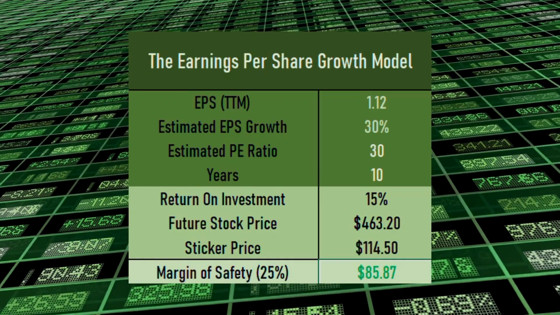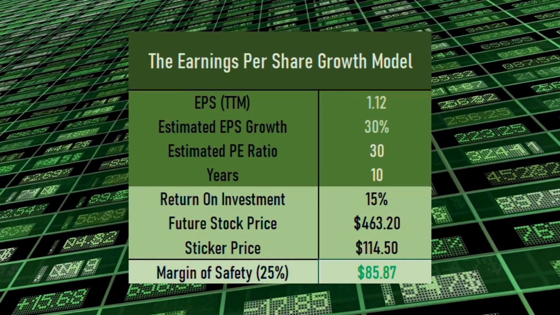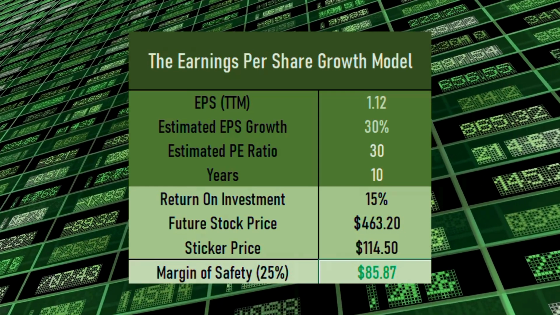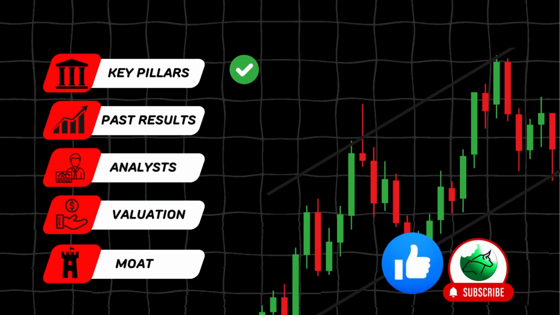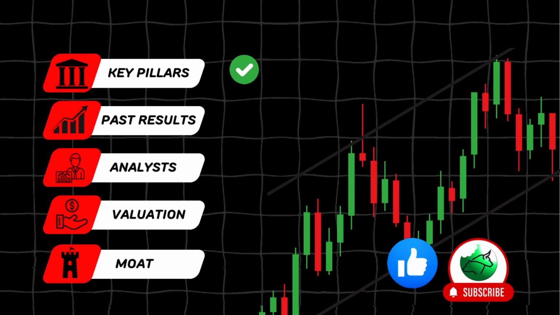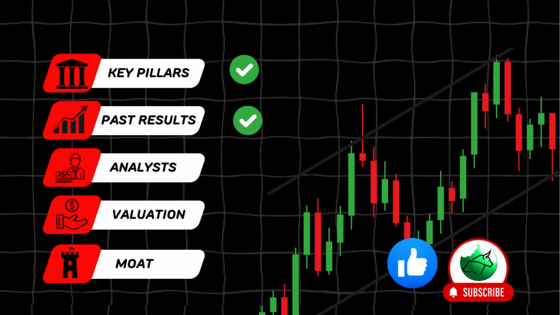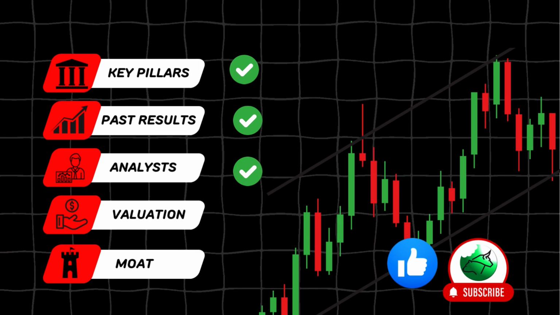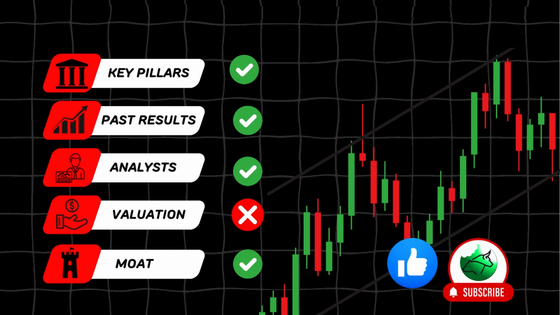It all depends on your personal view and outlook for the company, as well as the return on the investment you would like to see. When reviewing the key pillars, AMD scored 7 out of 12, earning a check. Over the last 5 years, their stock price has shown upward momentum, scoring another check. Analysts are predicting growth of 14% to 54%, scoring a check. The current price is above the buy price, scoring a cross. According to Morningstar, AMD has a narrow moat, earning a check.